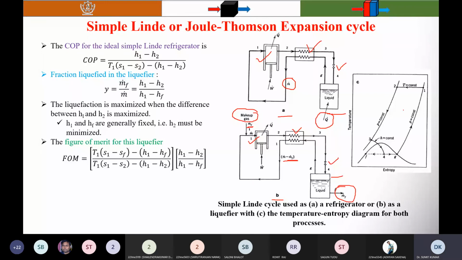So 2 to 3 represents the constant pressure process. You know that heat exchangers work at constant pressure. And 3 to 4 represents the what? Expansion. It is the isenthalpic expansion process. So 3 to 4 is the isenthalpic expansion process.